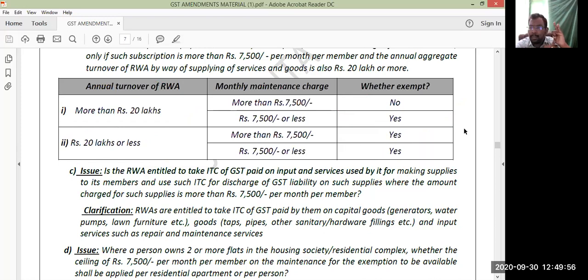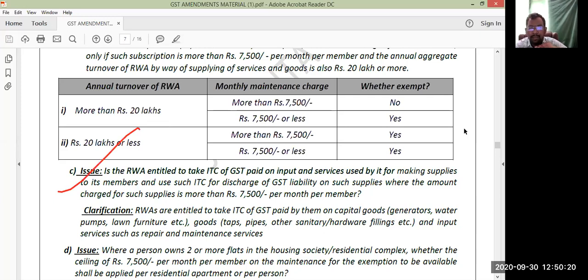So you need to remember only one thing: the resident welfare association turnover should exceed 20 lakhs and monthly maintenance charges should exceed 7,500. Only in this case, the services provided by the resident welfare association to its members are liable to tax. In all the remaining cases, the services provided by the resident welfare association to its members are exempted from GST. Clear, everyone? Right. Next, look at the next issue.